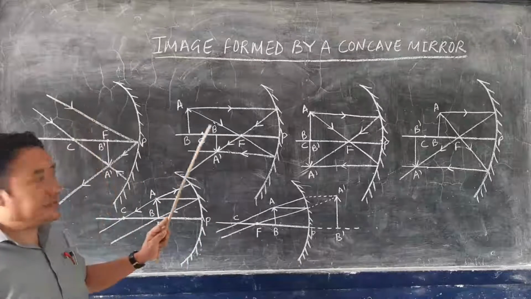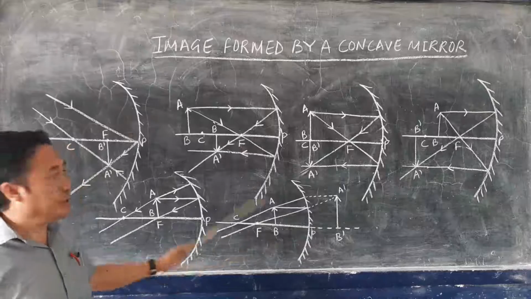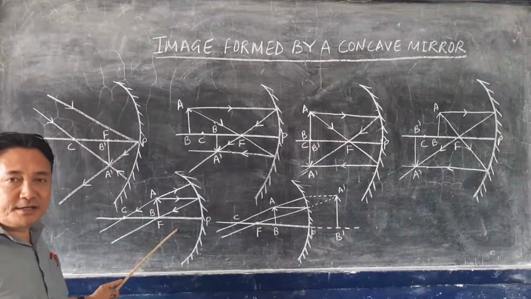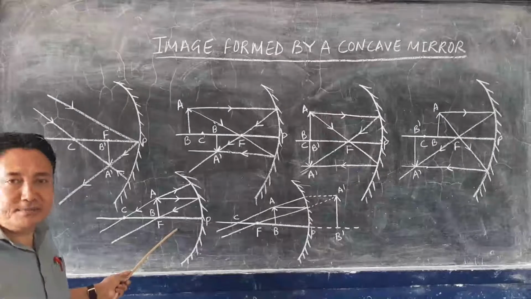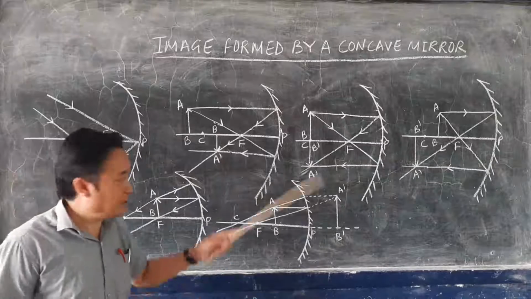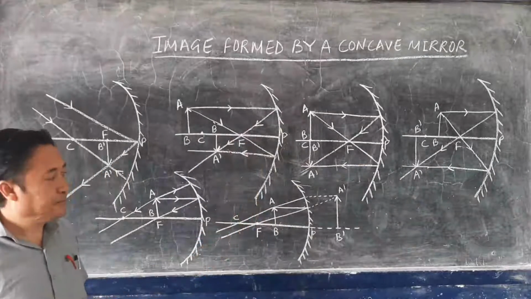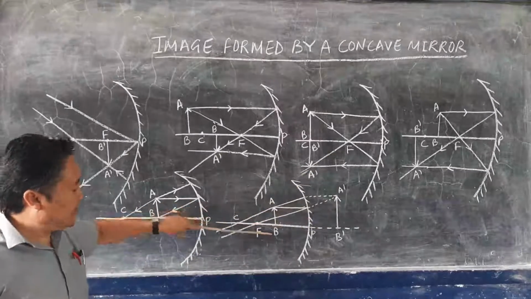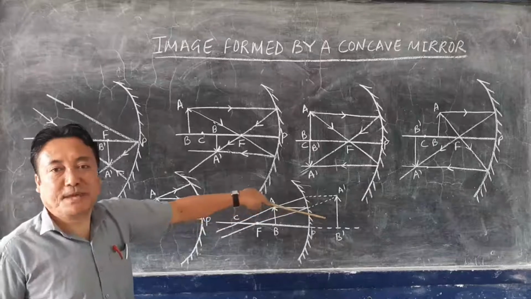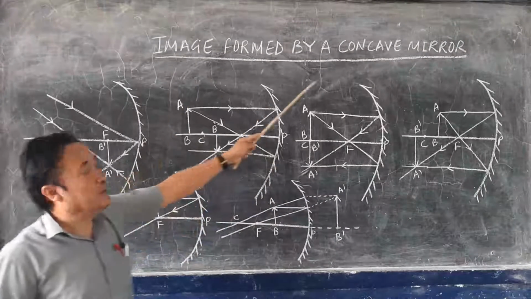So how many diagrams are there in the case of a concave mirror? 1, 2, 3, 4, 5, 6. In 5 of these different cases, real, inverted images are formed, which may be diminished, highly diminished, magnified, or the same size as the object. But only in one case, when the object is between the pole and the focus, the image is formed behind the mirror, and a virtual image is formed. So this is how the image is formed by a concave mirror.